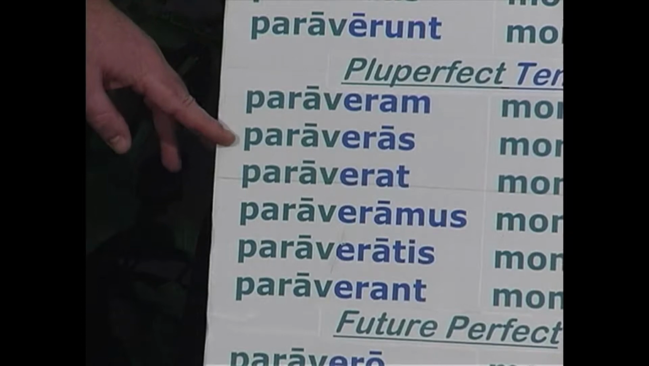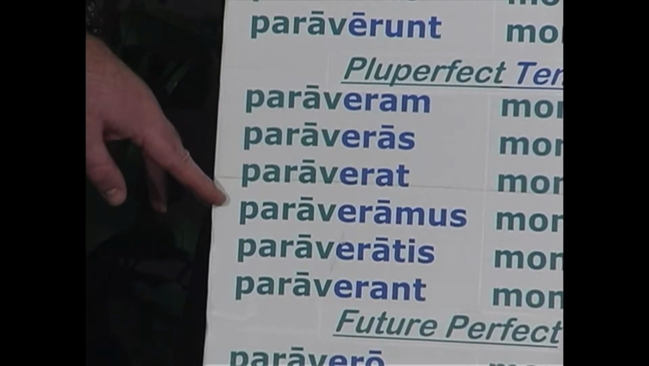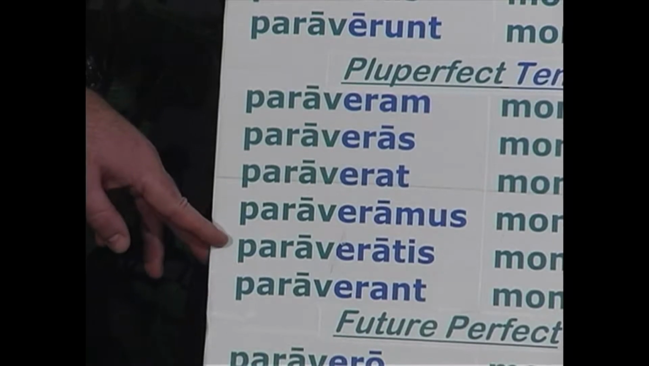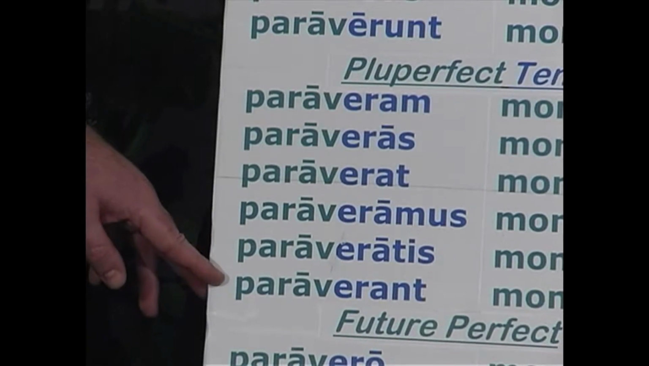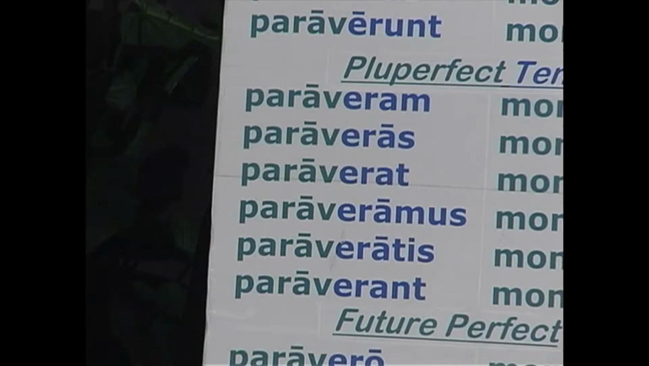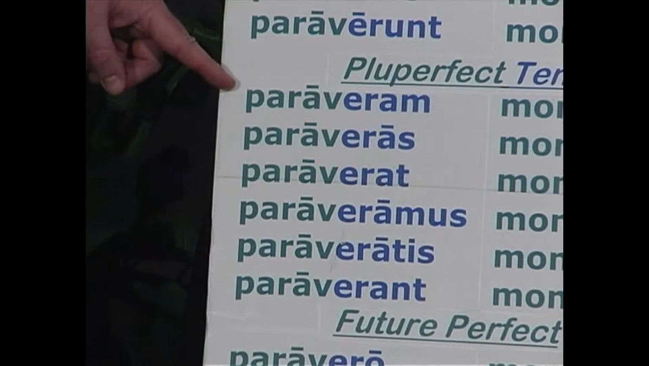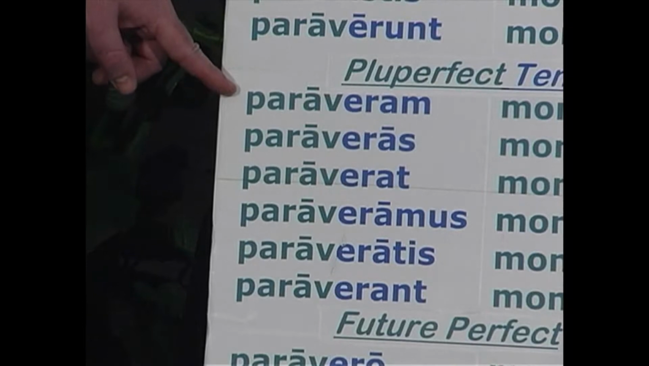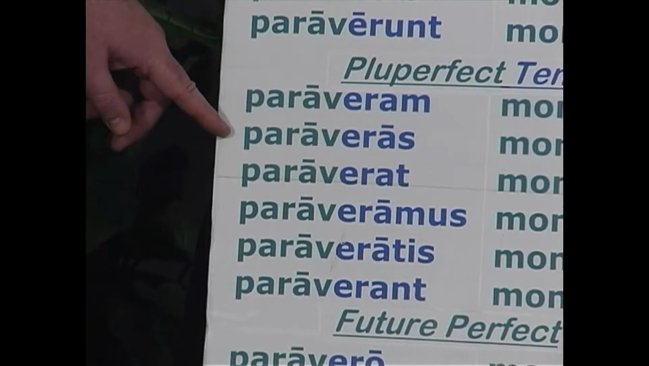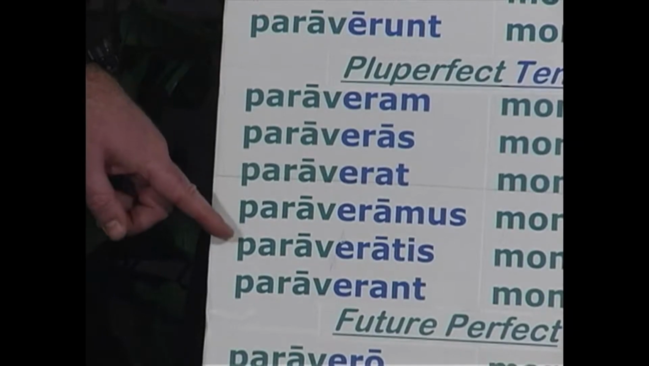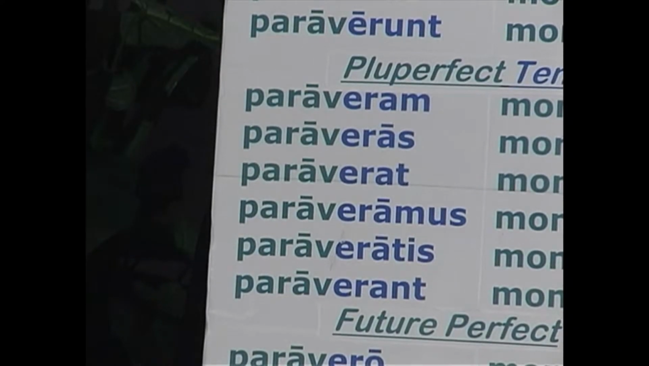paraveram, paraveras, paraverat, paraveramus, paraveratis, paraverant. That translates, I had prepared, you had prepared, he had prepared, we, you plural, they had prepared. And you really have to add that word had in your translation for this to be accurate. It refers to completed action in the past time period.